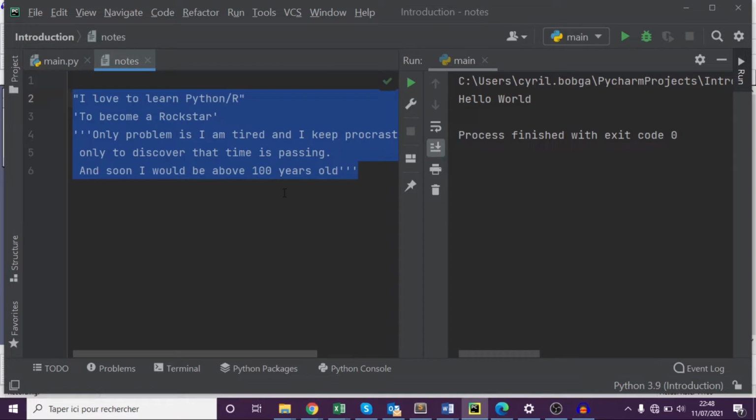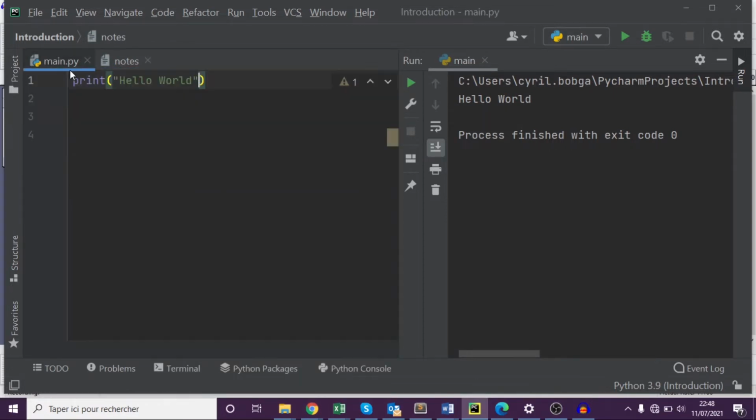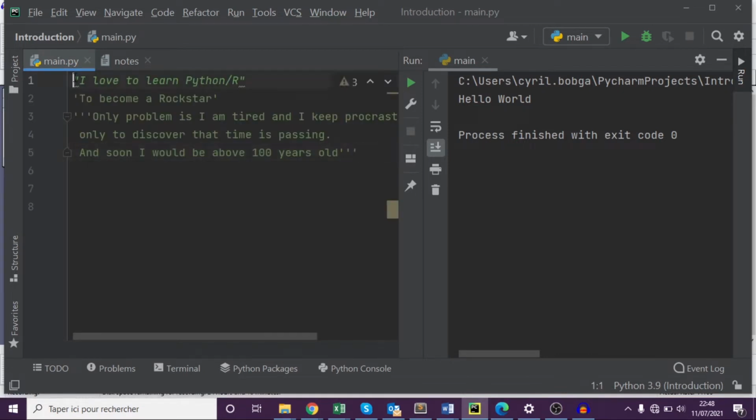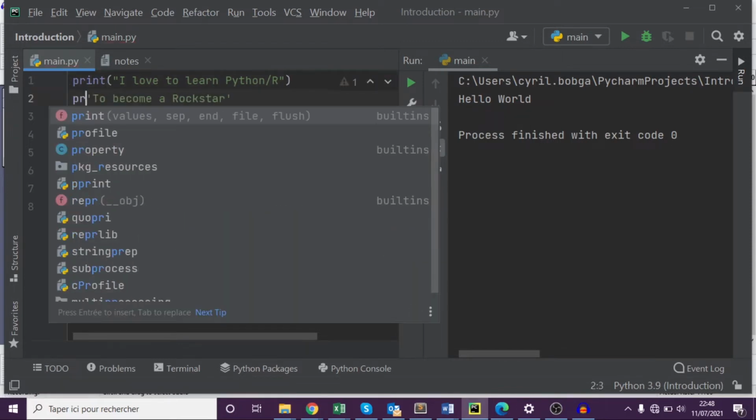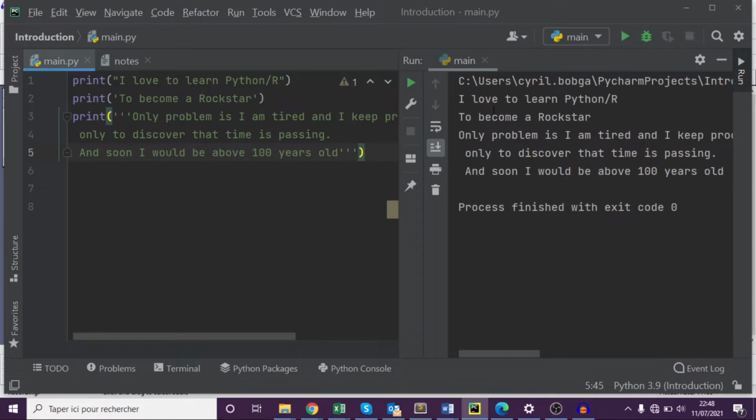I'll just copy some 3 strings here so you see the 3 methods of creating strings very quickly. Let's paste them here, and I just put print in front of all of them so you see we are going to print with no error. Let's just type print. So run this. You see we get no error. All the 3 strings have been printed. So there's double quotes you can use to create a string. There's single quote you can use to create a string, or triple quotes.